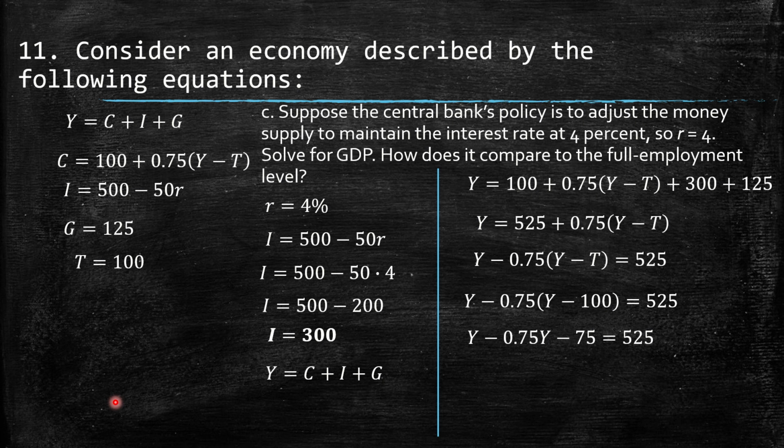I know there's something wrong here, I'm so sorry, but it happens, at least I realized. Then we have here this minus times minus is going to be plus, so this is going to be plus 75, and then it's going to be minus 75. So then given that, we're going to have 450, and then 450 over 0.25. I'm so sorry, but it happens.